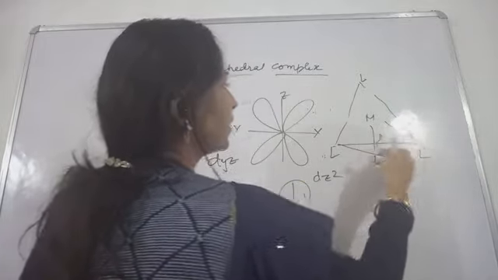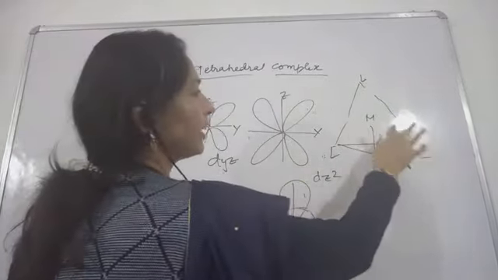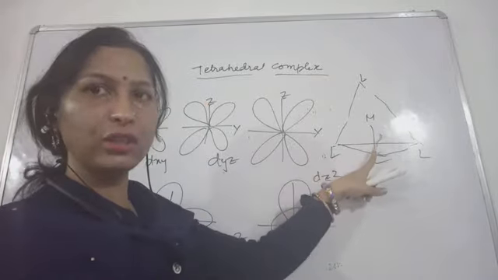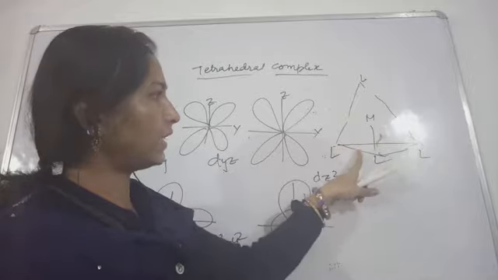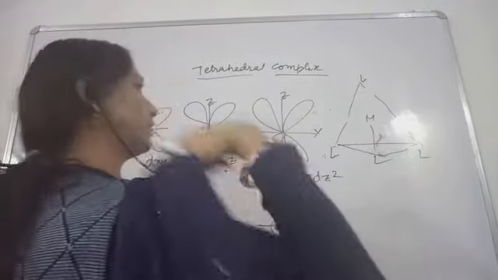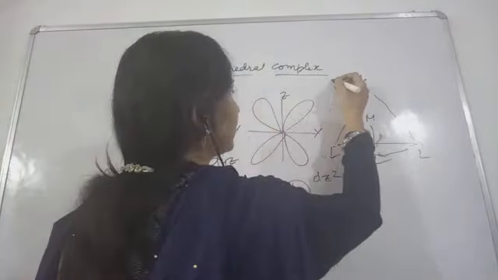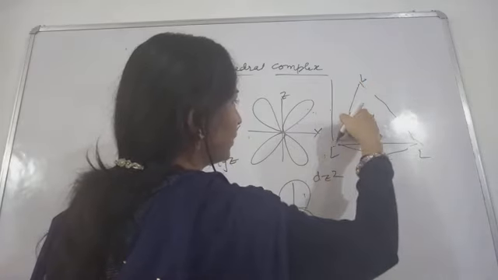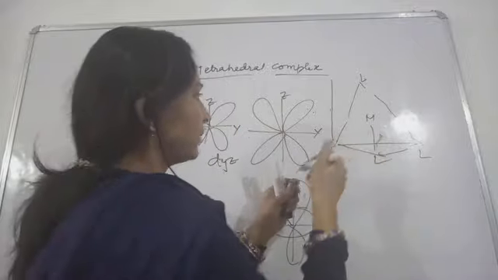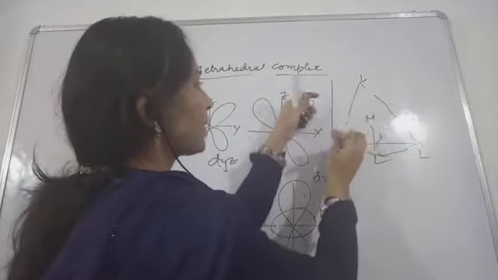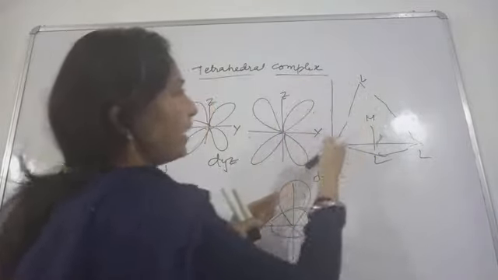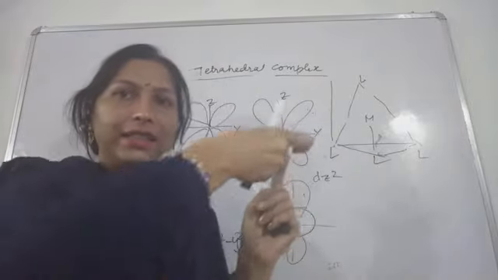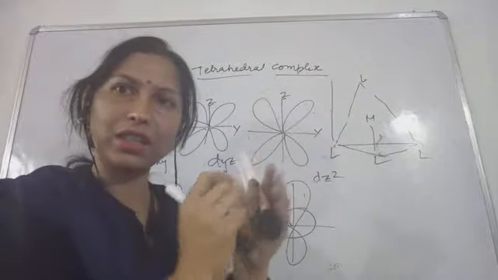So this is the tetrahedral complex. The axes are like this, and the ligands are coming in between the axes. This is a three-dimensional picture.